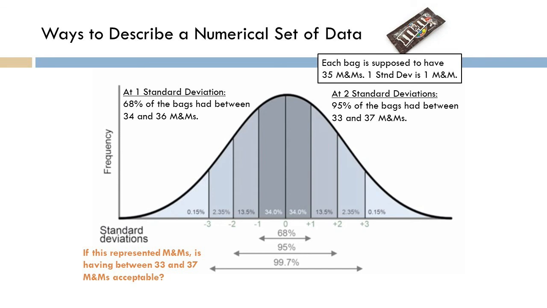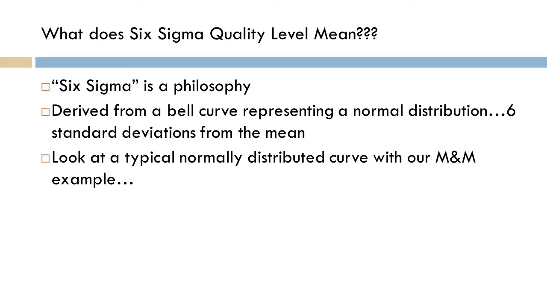The specification for a typical bag of M&Ms, like this 1.59 ounce bag, is about 35 M&Ms. That's what's supposed to be in there. So the process is designed to put 35 candies in each bag. Consider the customer service implications if the bag is shorted, and consider the increased cost if we put too many in a bag.